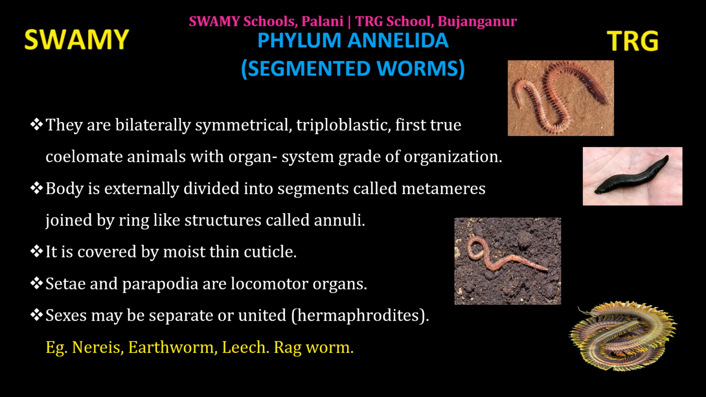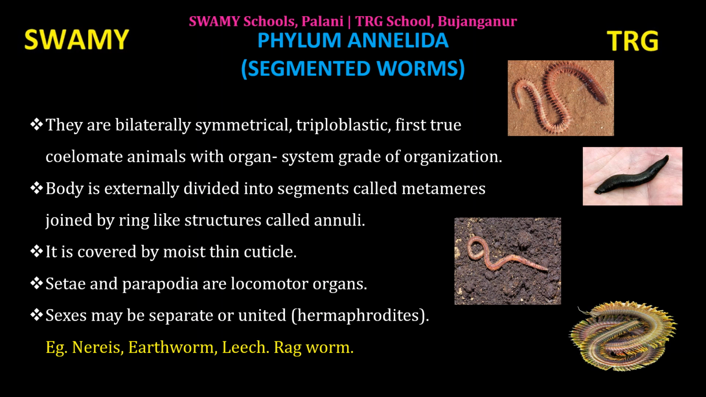Look at the picture of earthworm, nereis and leech. They have linings in their body. They are nothing but segments. The term Annelida comes from the Latin word annulus, which means small ring or little ring. Hence they are named annelids, Annelida.